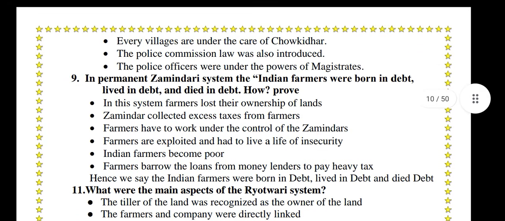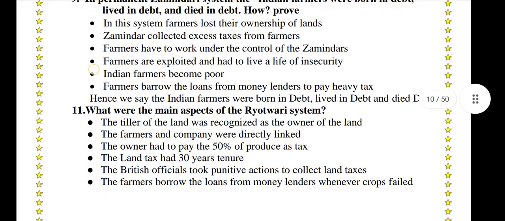In the permanent zamindari system, the Indian farmers were born in debt, lived in debt, and died in debt. How? Proof. In the system, farmers lost the ownership of the lands. Zamindars collected excess taxes from the farmers. Farmers had to work under the control of the zamindars. Farmers were exploited and had to live a life of insecurity. Indian farmers became poor. Farmers borrowed loans from moneylenders to pay heavy tax. Hence, we say the Indian farmers were born in debt, lived in debt, and died in debt.